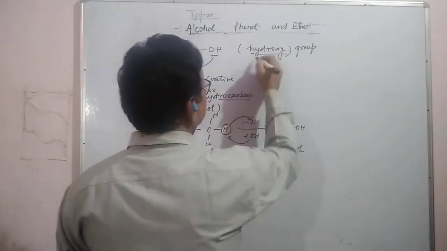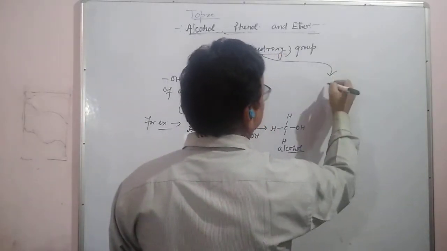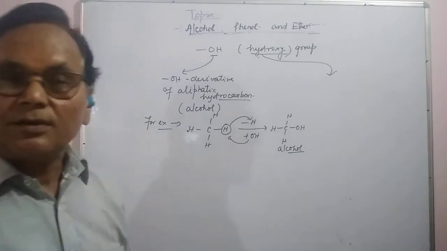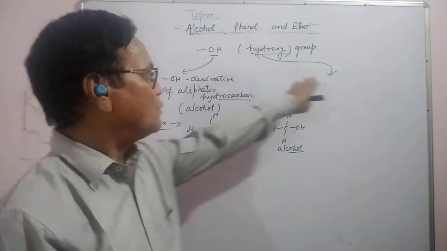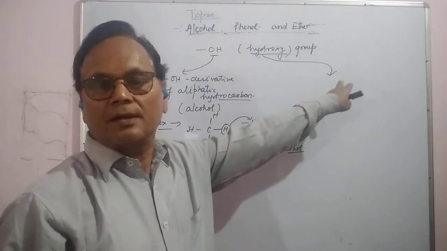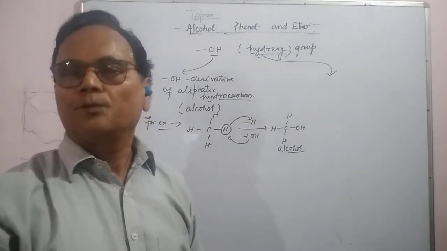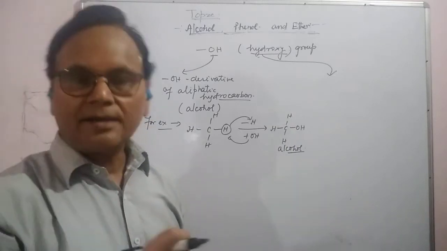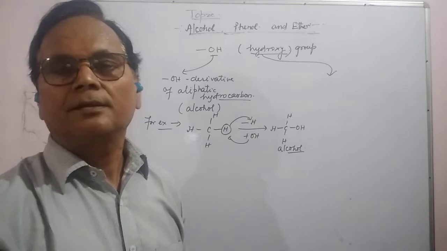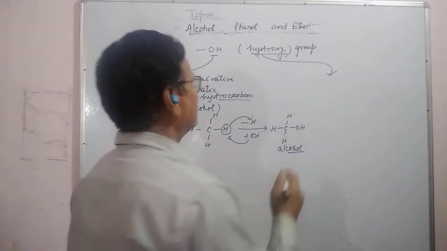Now, when will it be called phenol? The OH group is here, and it is also there, but if that OH group is attached to an aromatic hydrocarbon, then that would be called phenol.